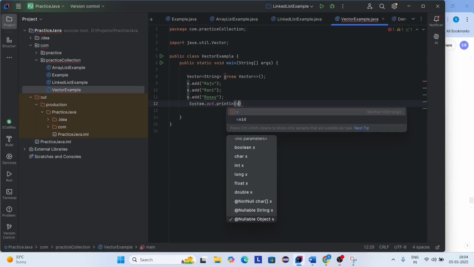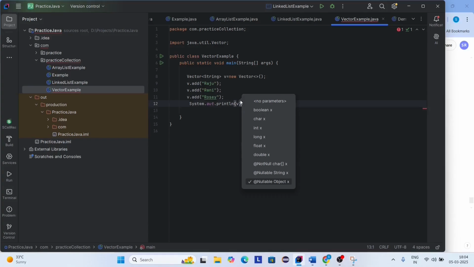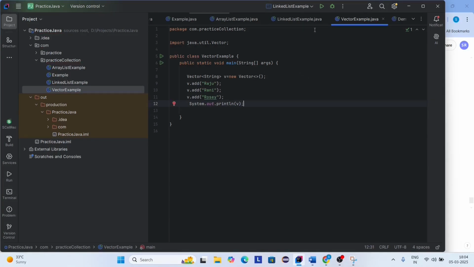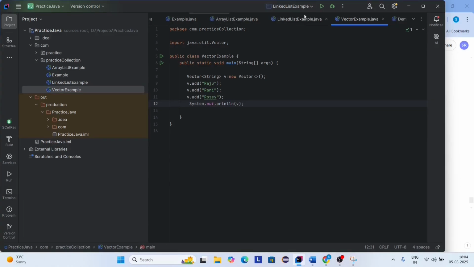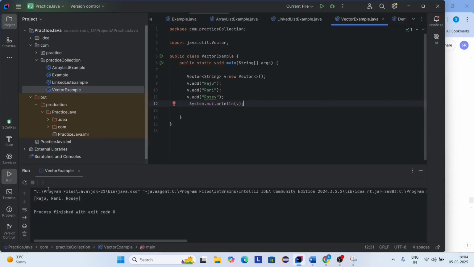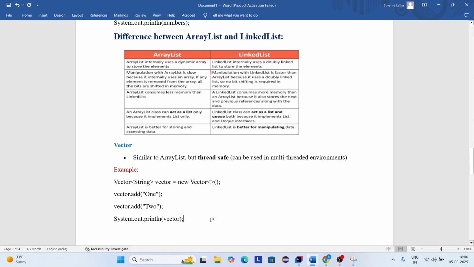Here I'm printing V. So let's run this code. Sorry, let's change the file as current file. Now let's run this code. Here you can see Raju, Rani, Rosie. It returns the output here. This is the concept for list interface. In the next section we are going to discuss about set interface.